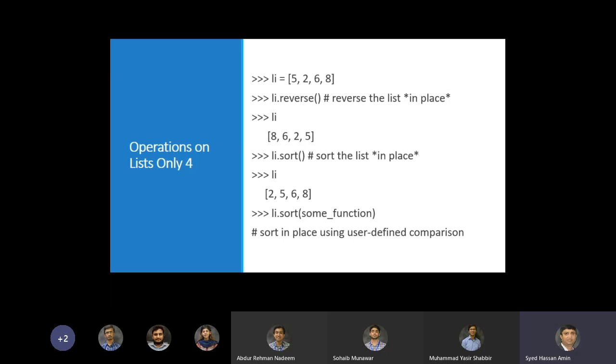Okay, so there is a reverse operation available as well. You can say li.reverse() and it would reverse the list in place. You can sort the list as well, li.sort(), and it would sort the list. You can sort using some user defined function as well. Lists are complex, so maybe you are sorting according to your own logic, according to the data structure.